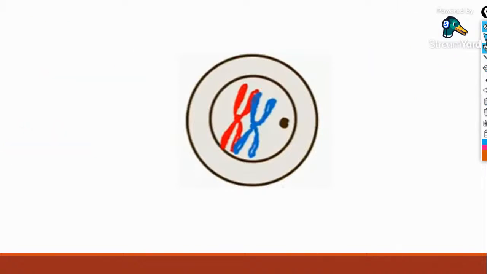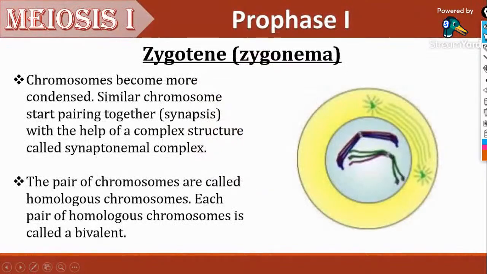So that's about the zygotene stage. Another point we will learn from here: the chromosomes become more condensed and similar chromosomes start pairing together, and that is what is said as synapsis, with the help of a complex structure called the synaptonemal complex.